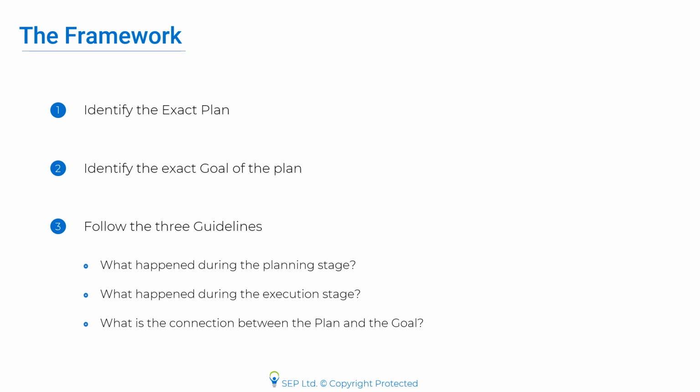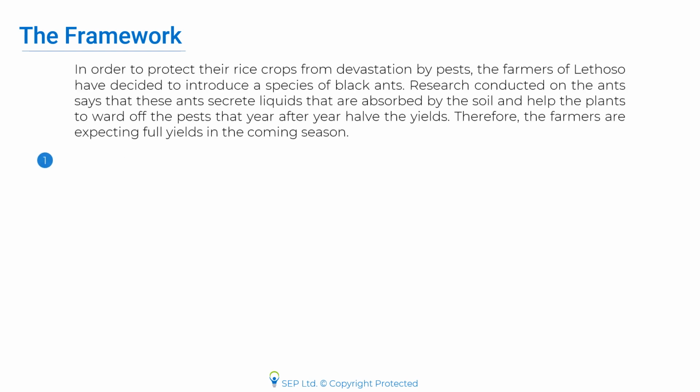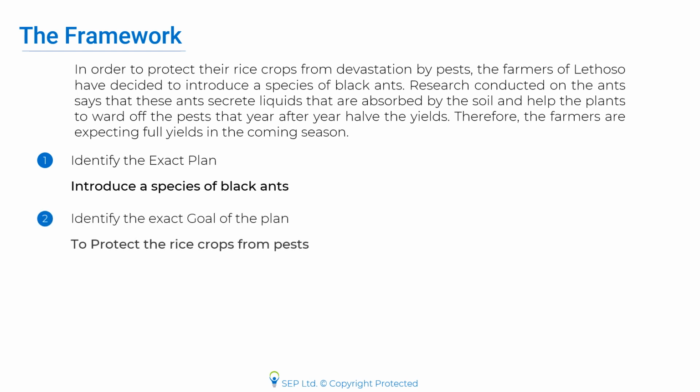Let us apply this framework to the example that we have just discussed earlier. In that example, the exact plan was to introduce a species of black ants. The goal of the plan was to protect the rice crops from pests. Now let us look at the 3 guidelines and see how to pre-think while using these guidelines.